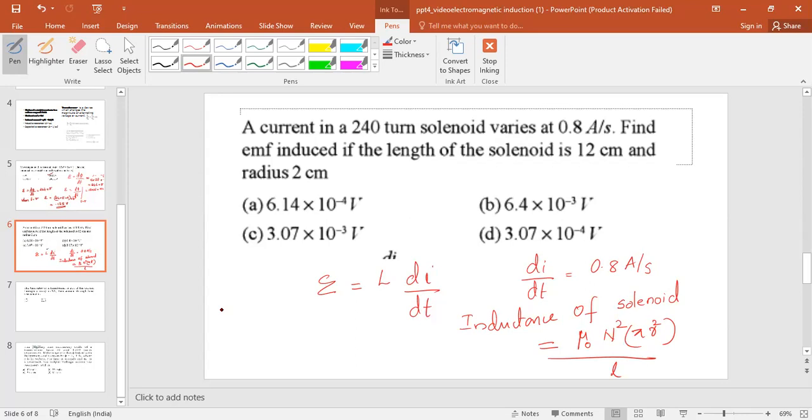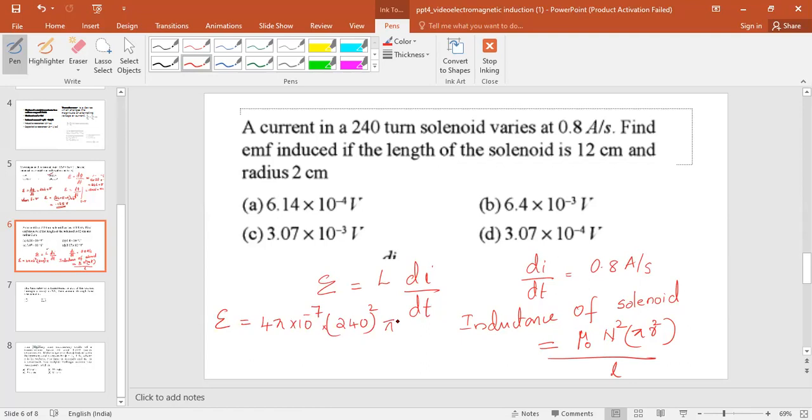Then epsilon will be equal to mu 0, which is 4 pi into 10 raised to minus 7, and n is number of turns, that is 240 square, into pi r square.